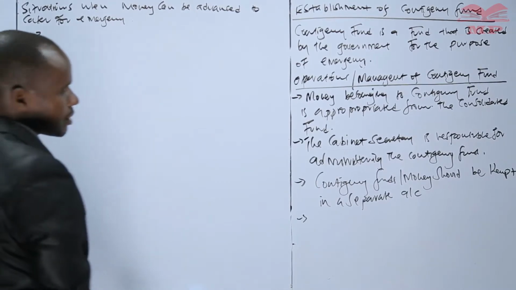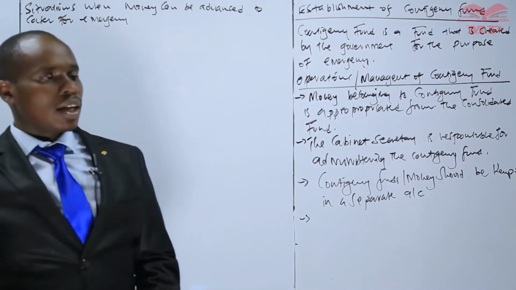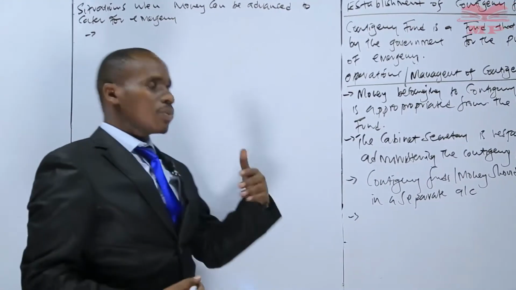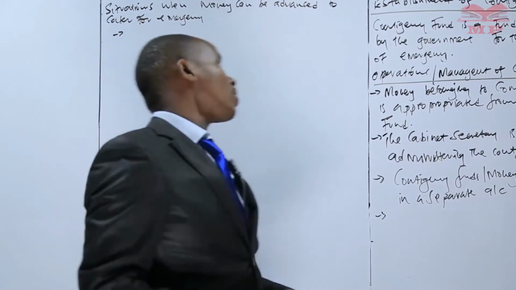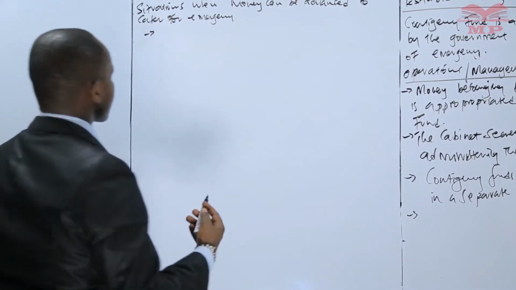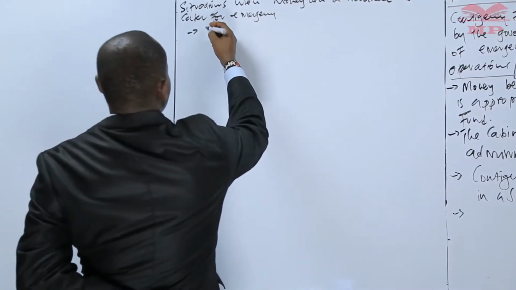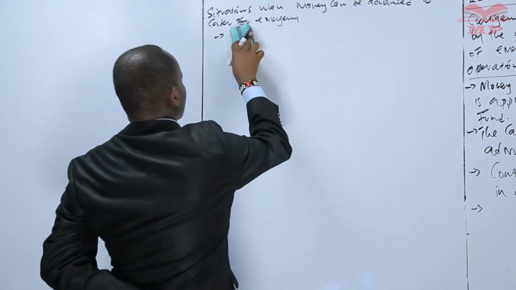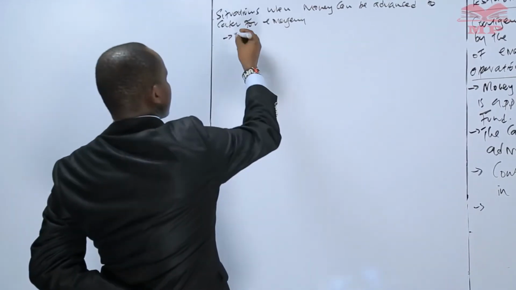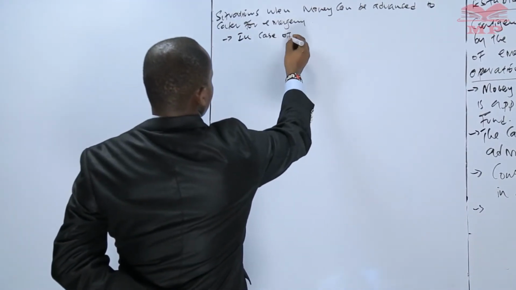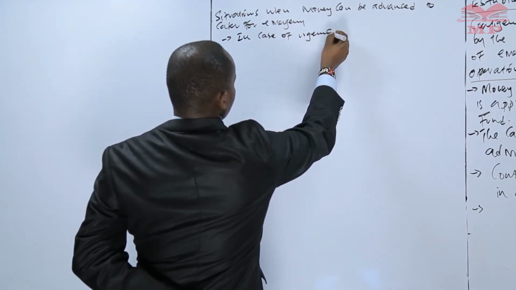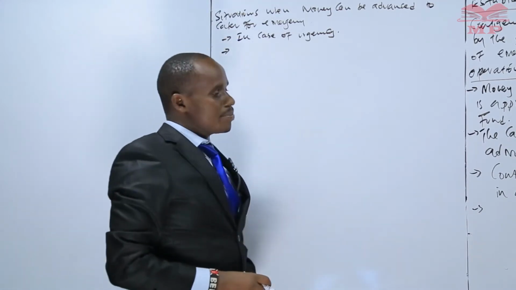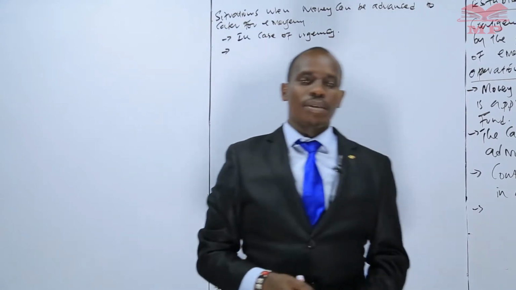We have a number of cases that are stipulated by our Constitution, and those cases we refer to as emergent, and that is why we advance money. Case number one is if there is urgency. In case of urgency, we can term that as an emergency and we can access that particular amount.